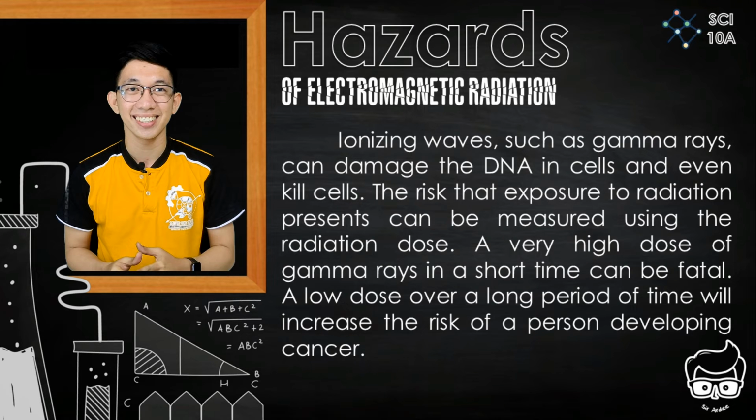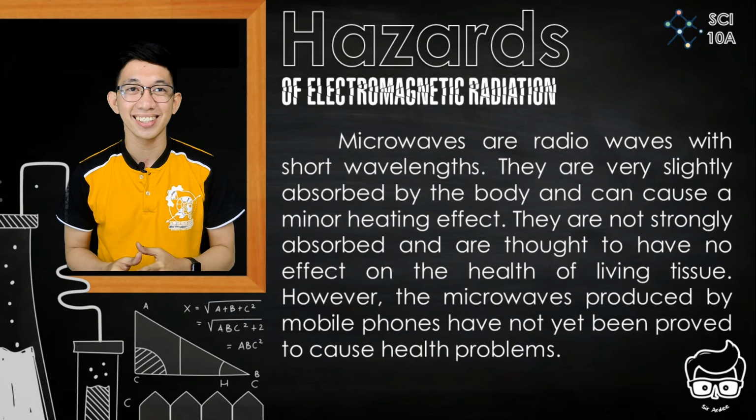Ionizing waves such as gamma rays can damage the DNA in cells and even kill cells. The risk that exposure to radiation presents can be measured using the radiation dose. A very high dose of gamma rays in a short time can be fatal. A low dose over a long period of time will increase the risk of a person developing cancer.